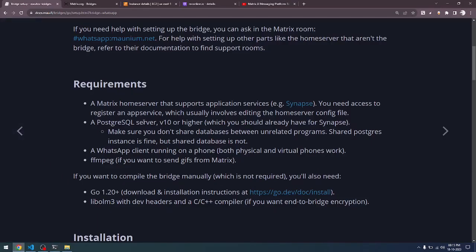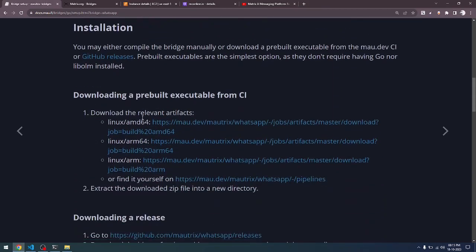Let's go back. After the requirements have been completed, we need to start the installation process. So we need to download the binaries. Depending on your Linux platform, whether it is AMD64 or ARM, you can download the respective binaries here.